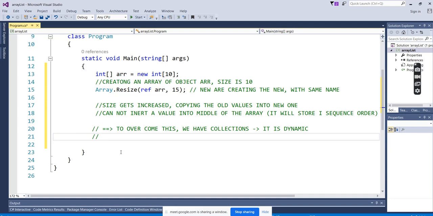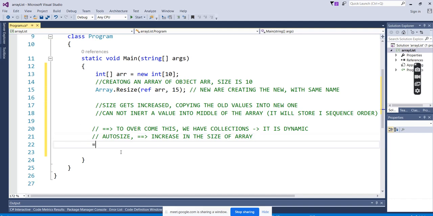So the features of collections: the first is auto size. The size we struggle with in the array, making it increase, resize, all the hectic things, will be solved here, because collection itself is dynamic. Auto size in the sense it can increase the size of the array.